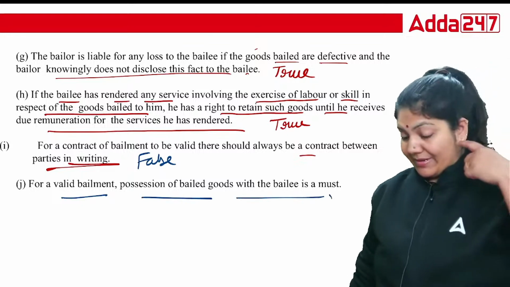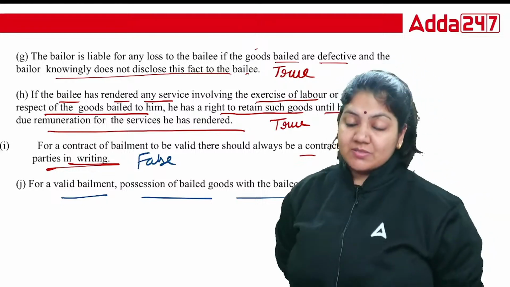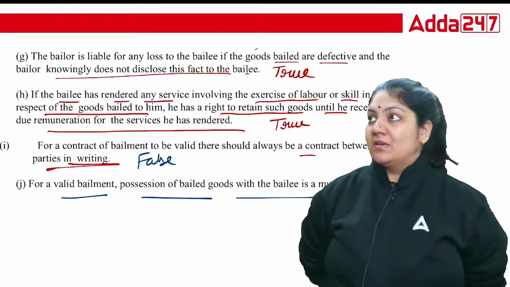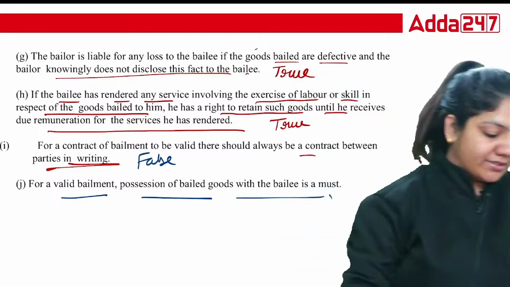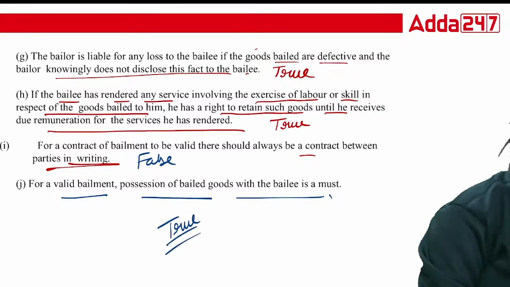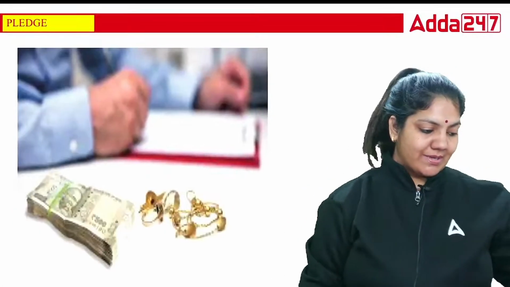For a valid bailment, possession of the bailed goods with the bailee is a must. For the valid bailment, the possession is a must. Possession means custody. That is an absolutely true statement. Okay, next.